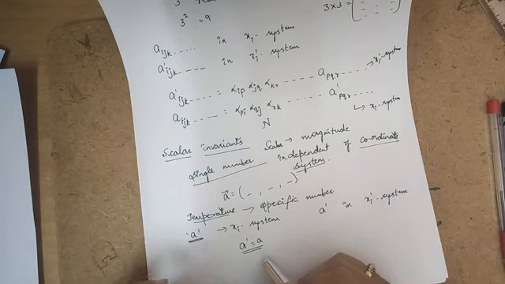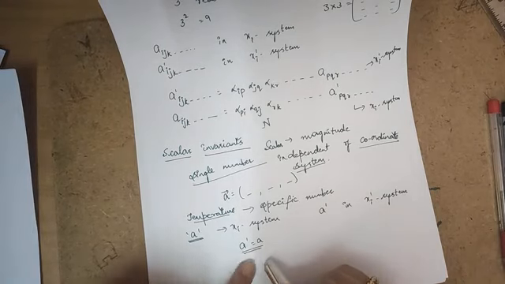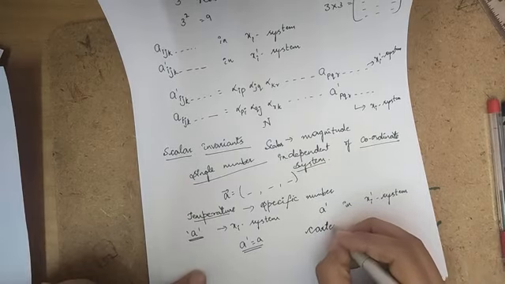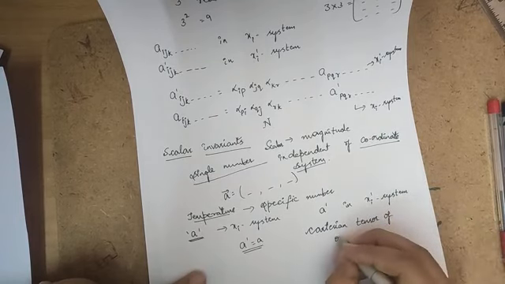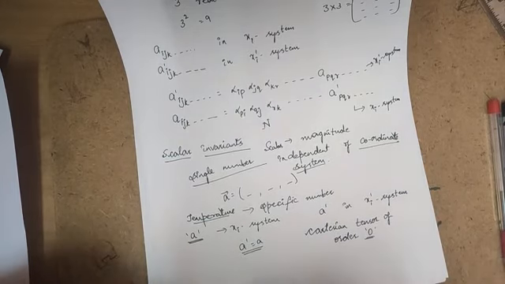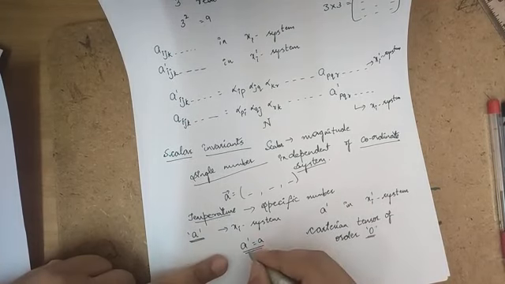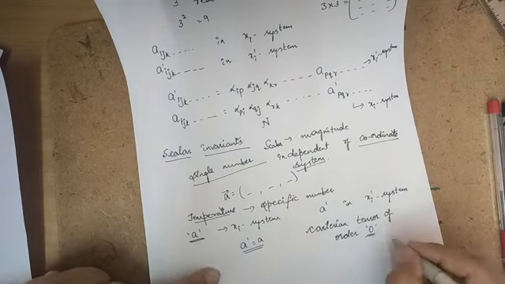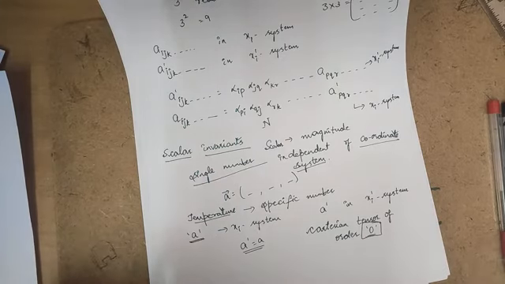So an entity obeying a transformation law of this type is referred to as a Cartesian tensor of order 0. For better understanding, you can think that for A dash and A there is no suffix, there is no alpha term, so obviously it is of order 0. This is nothing but scalar invariants.